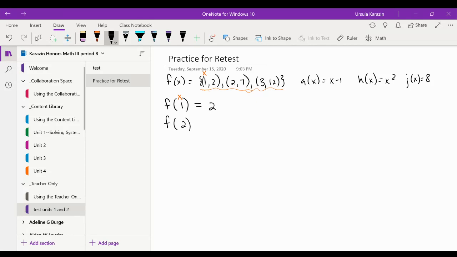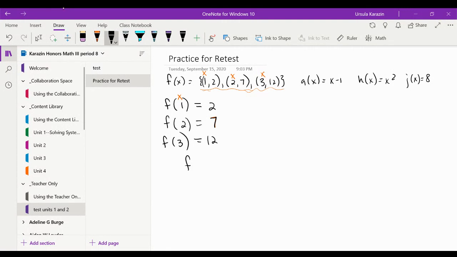Okay, they asked me to do f of 2. Now 2 is my x. If I go up here, here's where x is 2. And what's my y? 7. If they ask me to do f of 3, x is 3. I go up to the top. Here's where x is 3. What is my y? 12.